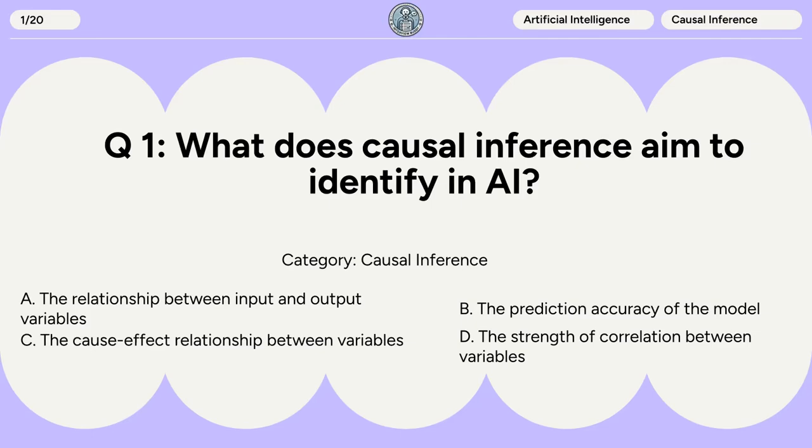Question 1. What does causal inference aim to identify in AI? A. The relationship between input and output variables. B. The prediction accuracy of the model. C. The cause-effect relationship between variables. D. The strength of correlation between variables.